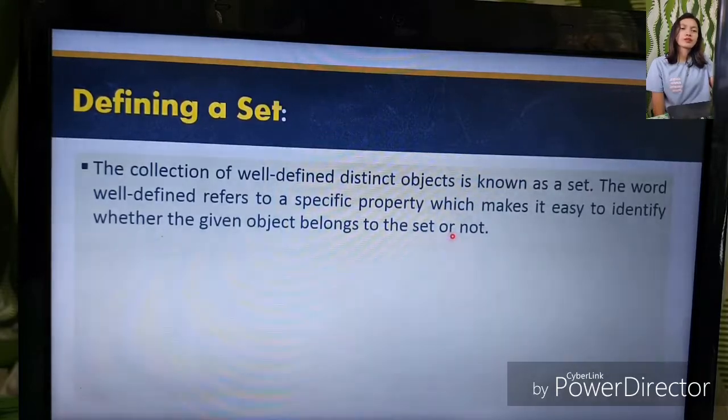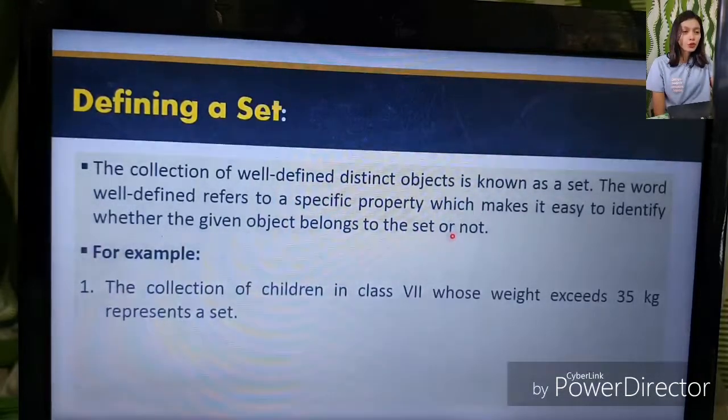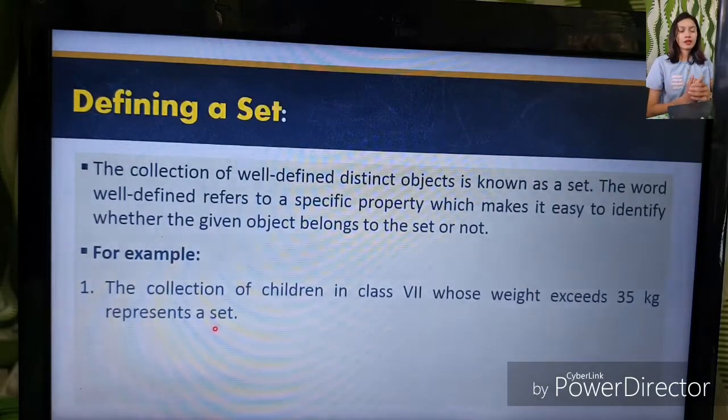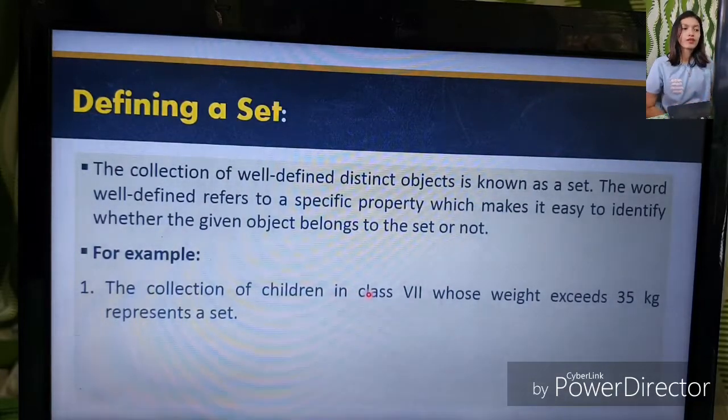For example, the collection of children in class 7 whose weight exceeds 35 kilograms represents a set. Why? Because this means that we're going to collect those students who exceed 35 kilograms. So it represents a set.